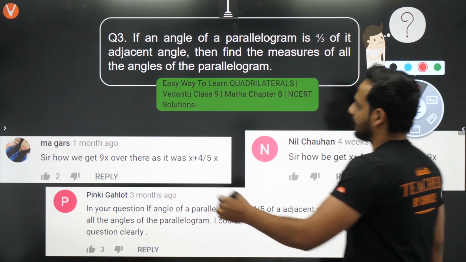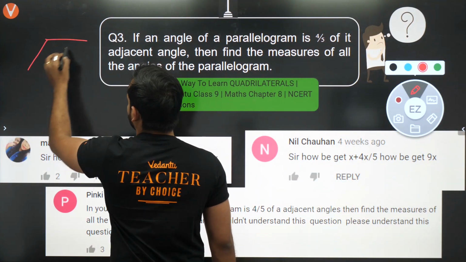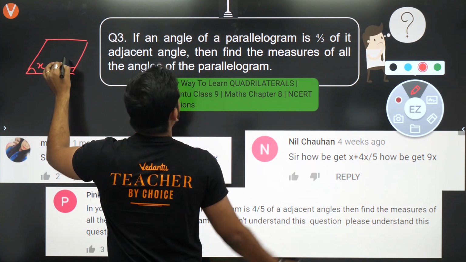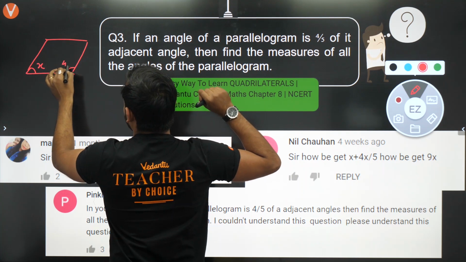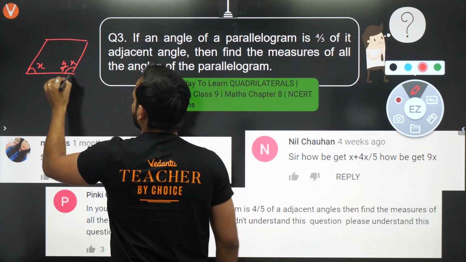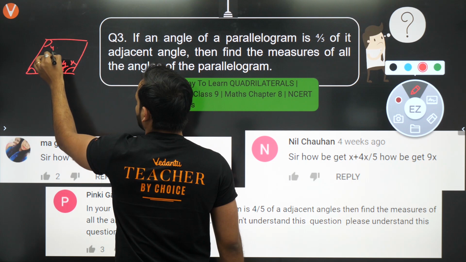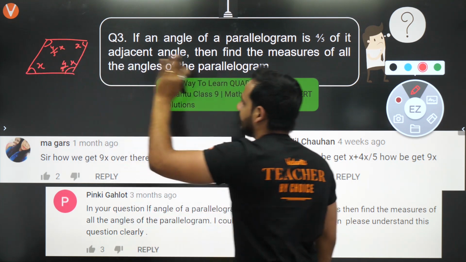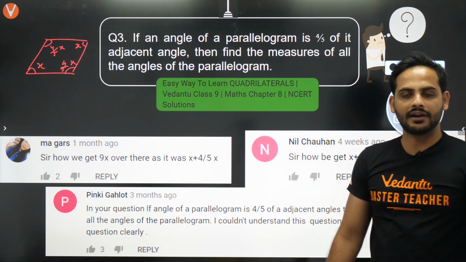See, suppose you have a parallelogram. One angle is x, the other angle is 4/5 times of it, so 4/5 times of x. Now the opposite angles are equal, so it is also 4/5 times of x, and the opposite angle for this is x. These are all the angles. I want to find out the value of x.